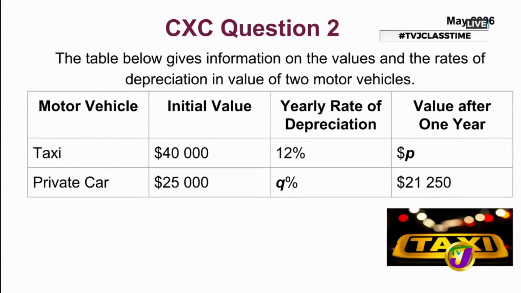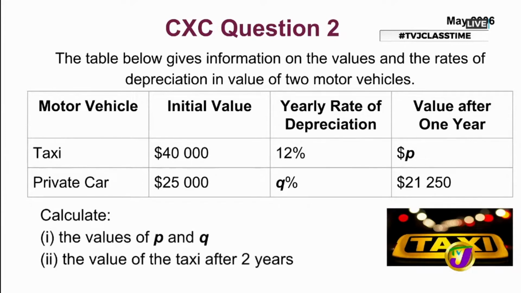We're not given the value, so clearly we need to find the value after 1 year for the taxi, after it would have depreciated. And they also told us that the private car's value after 1 year would have been $21,250. That was a lot of words. Good thing that it's captured in a table. I see why they put it in a table. So the question asked us to find the values of P and Q and then the value of the taxi after 2 years.